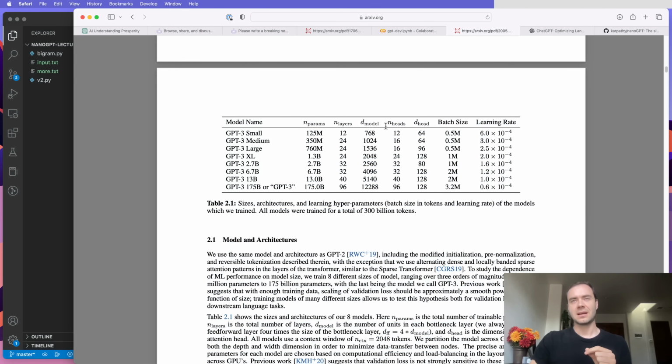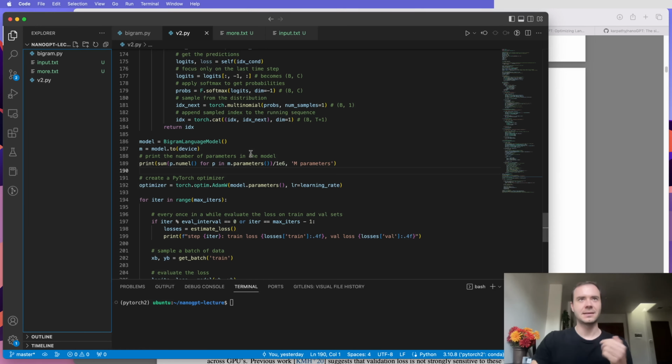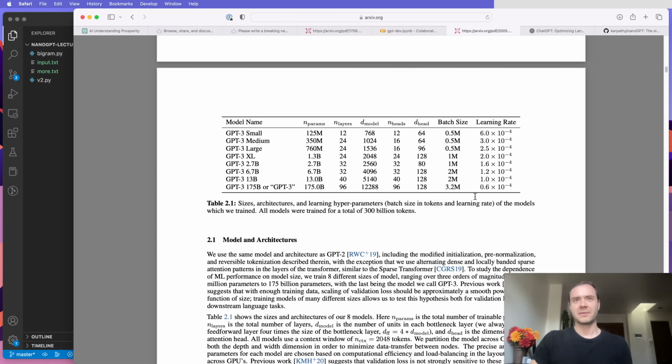Otherwise, these hyperparameters should be fairly recognizable to you, and the architecture is nearly identical to what we implemented ourselves. But of course, it's a massive infrastructure challenge to train this. You're typically talking about thousands of GPUs having to talk to each other to train models of this size. So that's just the pre-training stage.